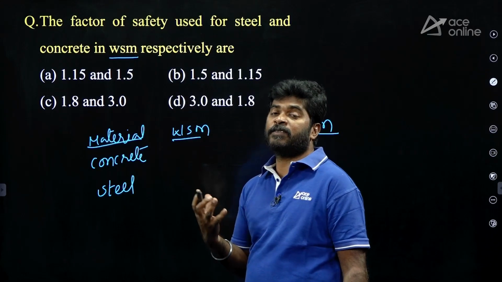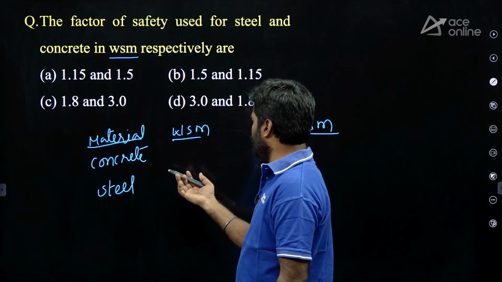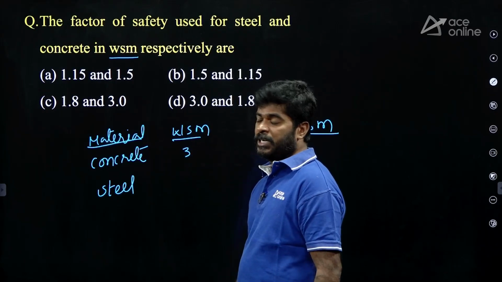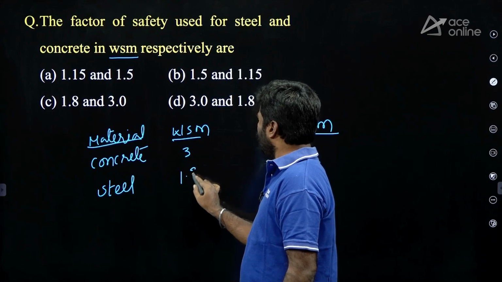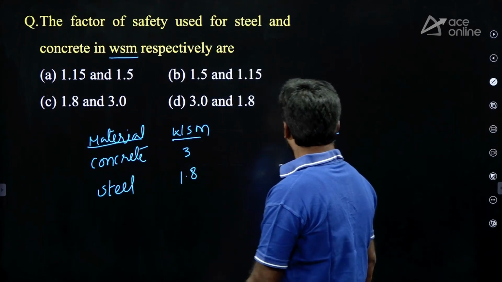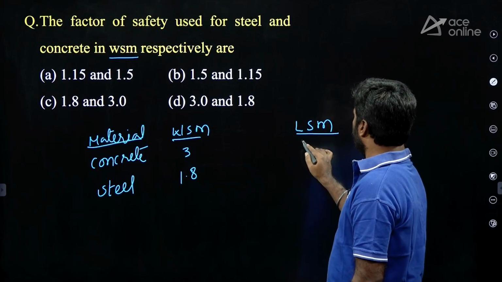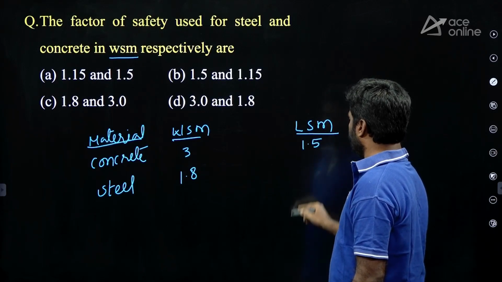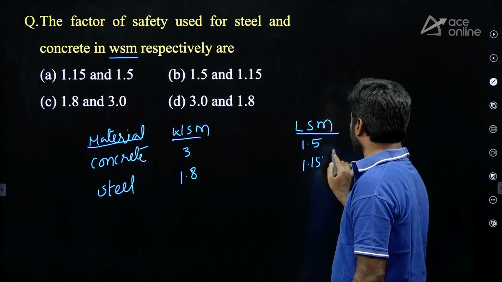What is the safety factor used for concrete under working stress method? It is 3. For steel, 1.78, or you can take a round figure 1.8. Then coming to the limit state method, the safety factor used for concrete is 1.5, for steel is 1.15.